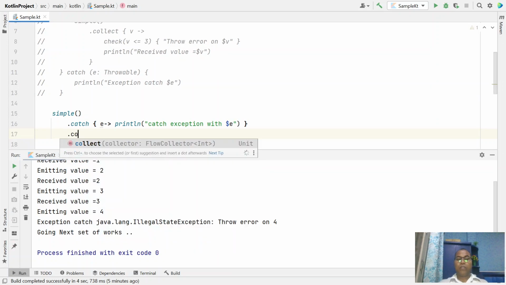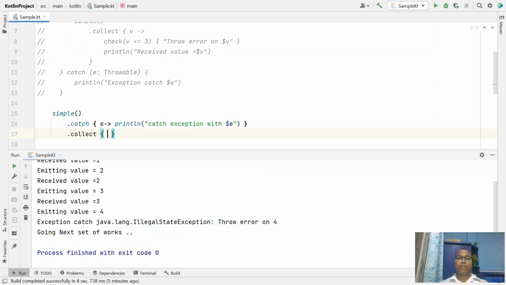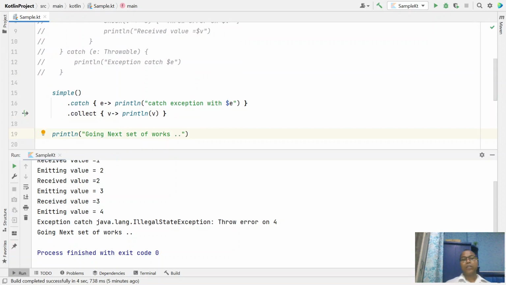After that, you collect whatever value you are getting, and just print those values. This is the simplest way Kotlin offers in flow. Let's run it and observe what the output would be.